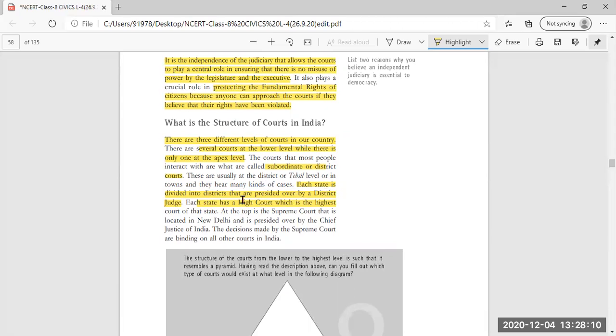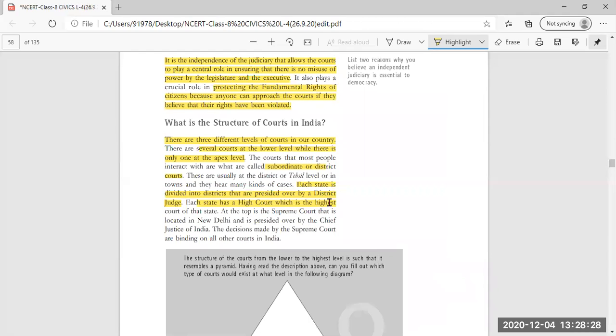And in towns, they hear many kinds of cases. They also hear many kinds of cases, not a particular type of case, but many types of cases could be heard at the district level. So district courts are also called subordinate courts.